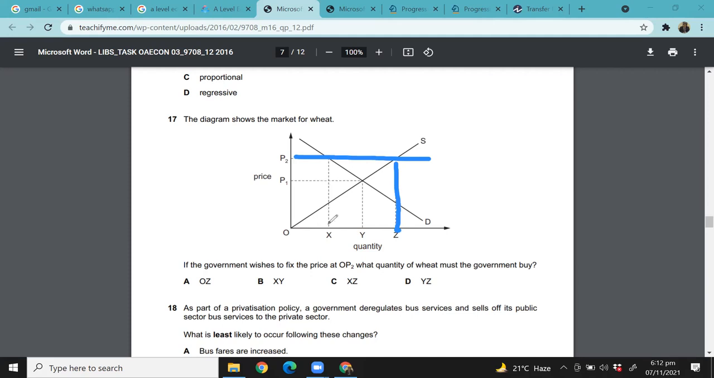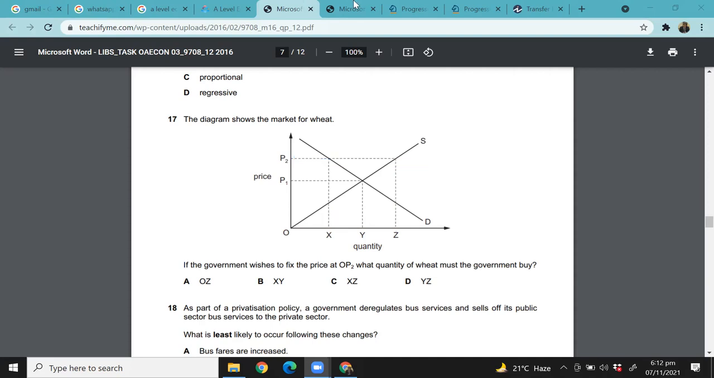And how much is the supply? Supply is OZ, right? So there's more quantity being supplied. And how much is the demand at this price? OX. So the remaining quantity has to be bought by the government. The remaining quantity has to be bought by the government. Absolutely excellent. So the answer should be XZ.